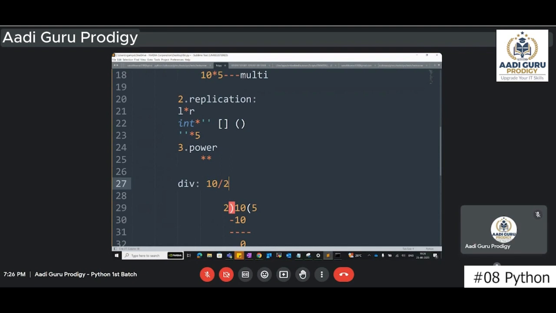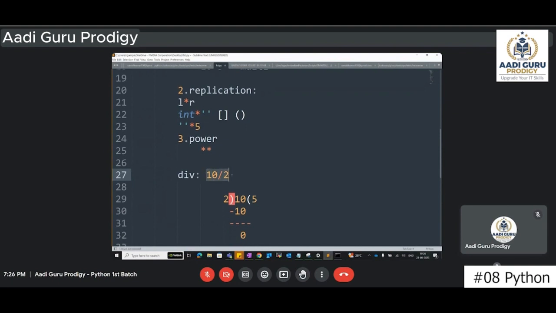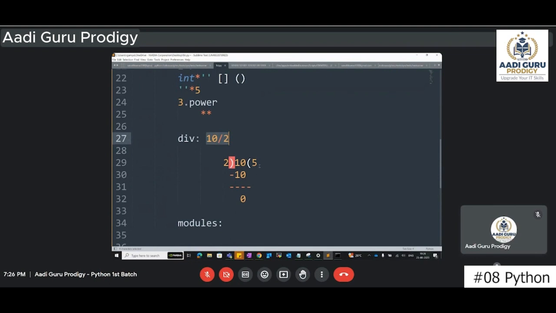Now listen carefully. If I write 10 divided by 2, then what will be the answer? I will get the answer as 5. Listen carefully to what I'm saying here. If I do 10 divided by 2 like this, division is represented with the help of slash.